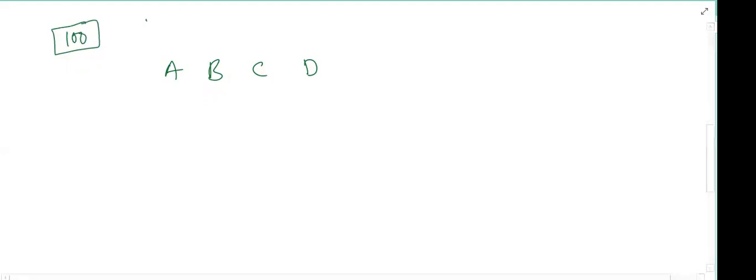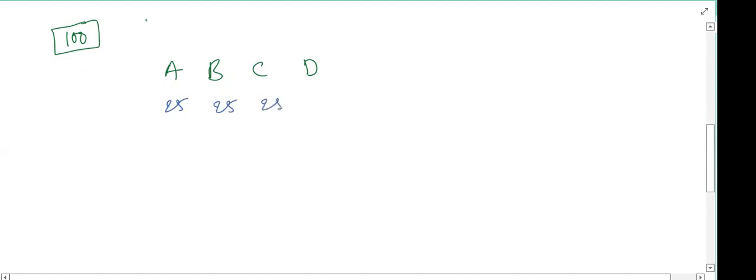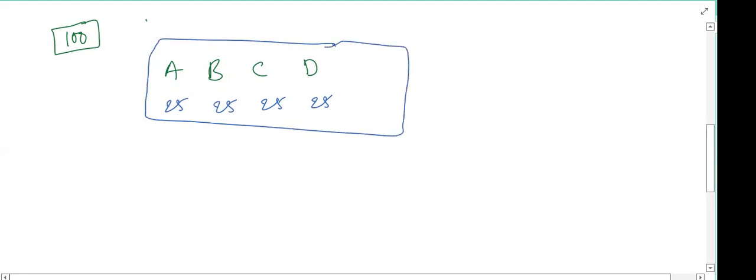There are 4 friends, A, B, C, D. Altogether they have 100 rupees, and we are going to distribute this 100 rupees among these 4 people. Each person will get 25 rupees. Now, what is their average? 25 rupees. So this is your friends group, including you.